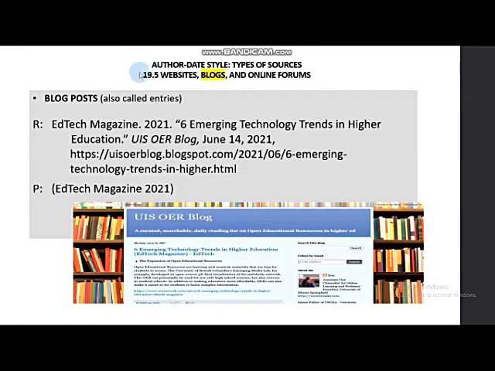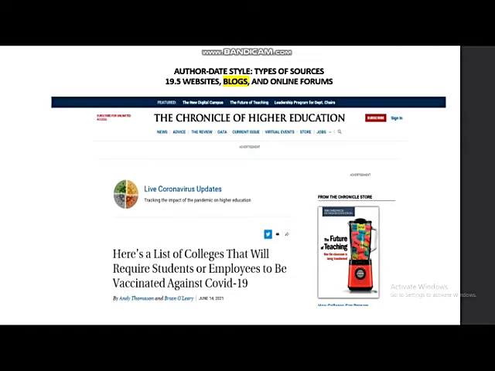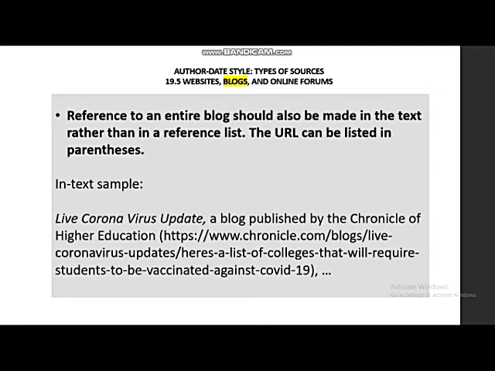Blog posts, also called entries, are similar to articles in magazines and newspapers and can be cited in much the same way. In the reference list, put the title of the post in quotation marks and the title of the blog in italics. You can indicate blog in parentheses if it is not clear from the title. Reference to an entire blog should be made in the text rather than in a reference list. The URL can be listed in parentheses.